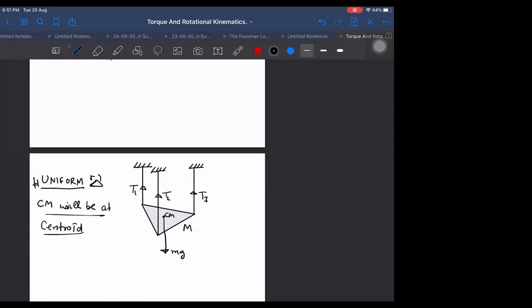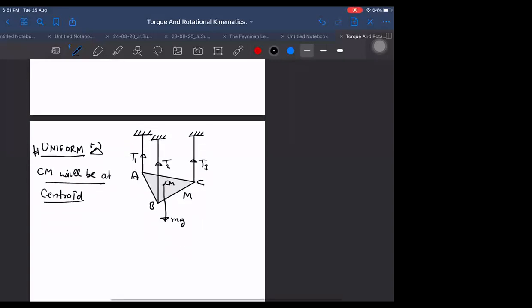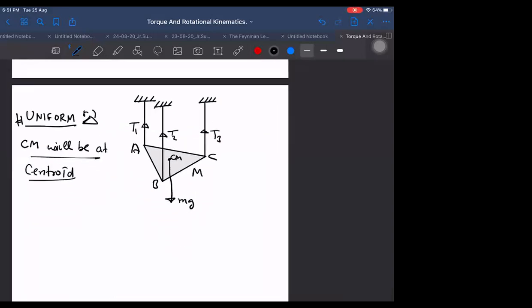Now, about which point should we apply the torque equation? I told you to try to choose such a point that is most convenient, the one for which most torques become zero, as many as possible. So can we do something like that here? Can we make more torques zero or not? Only one at a time. Only one we are getting zero, right?